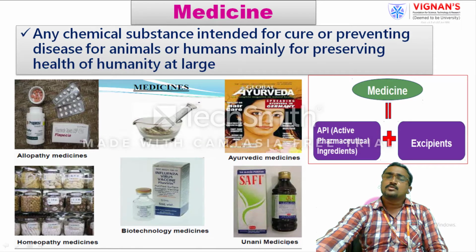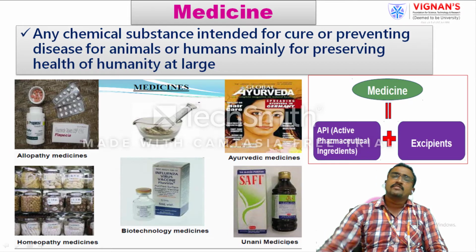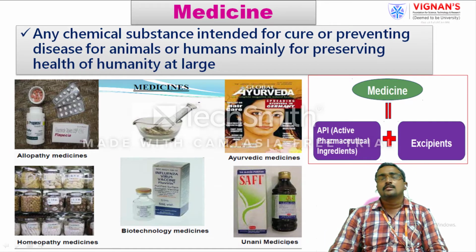Ancient people used Ayurvedic medicines, later followed by Unani medicines, then homeopathic medicines, and now currently we use allopathic medicines. And we take so many vaccines and sera products from our childhood itself, up to 6 years.